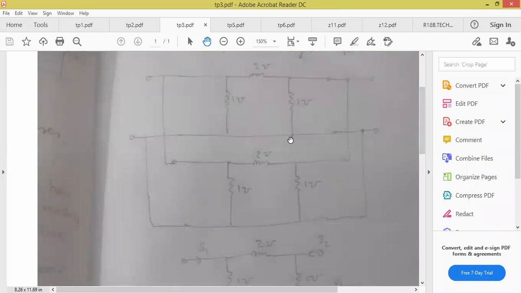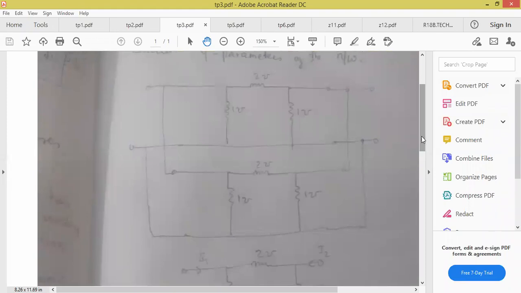Now let us solve this circuit. This is the circuit given to us. So these two are connected in parallel. For parallel connection of networks, Y parameters should be added. That means the Y parameters of the first network and the Y parameters of the second network are supposed to be added.